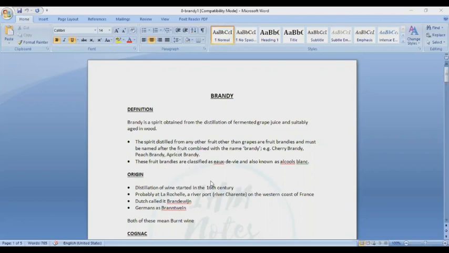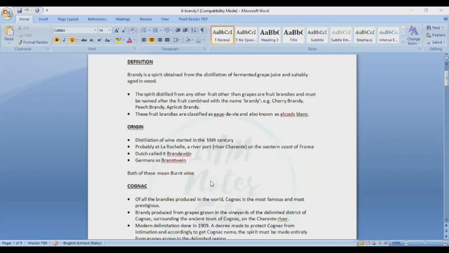So let's talk about the origin of brandy. The distillation of wine started in the 16th century, probably at La Rochelle, a river port on the western coast of France. The Dutch called it Brandewijn and the Germans called it Branntwein. Both of these mean burnt wine.